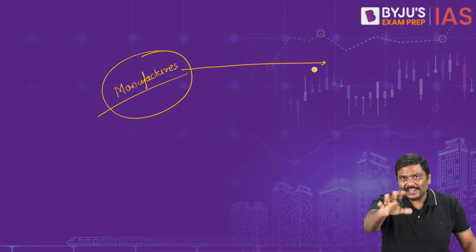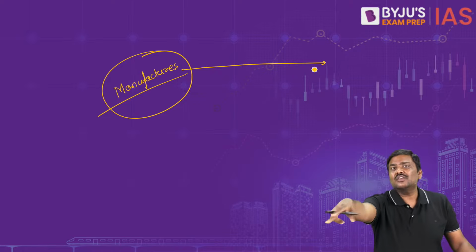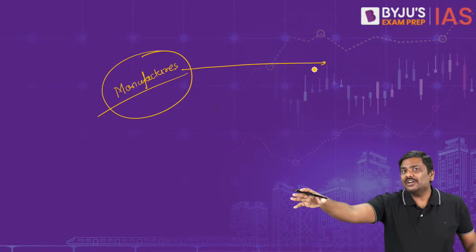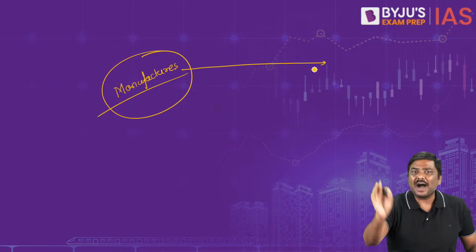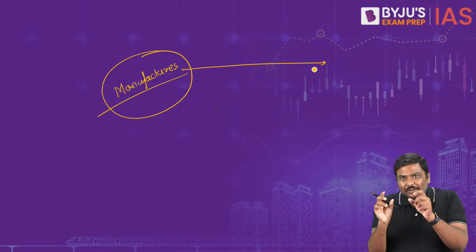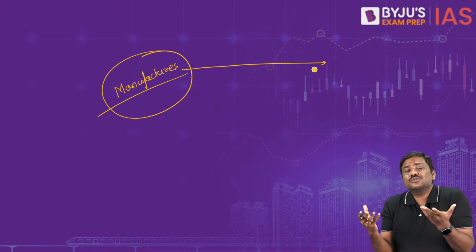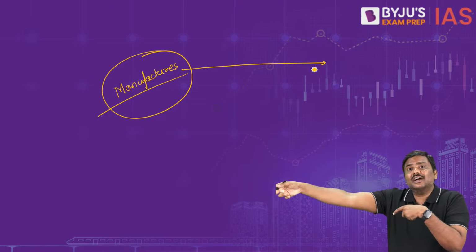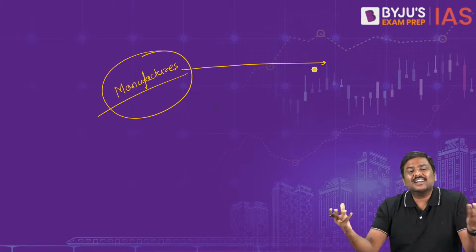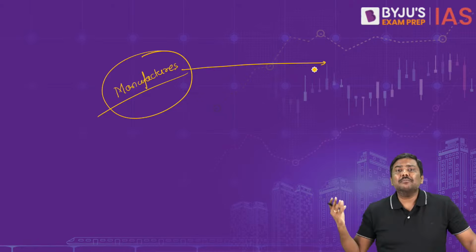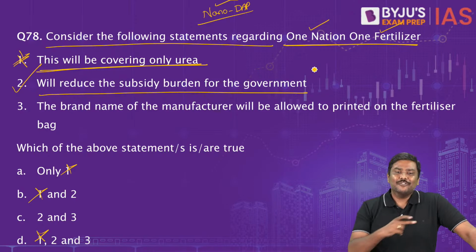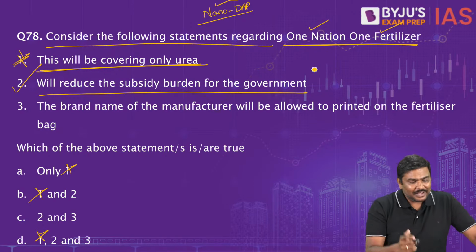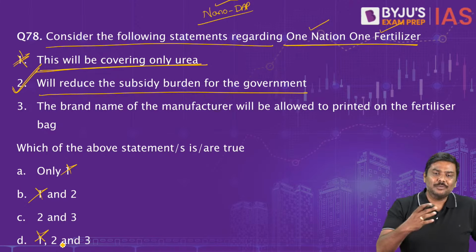Now the government says nothing doing. I will tell you where you will have to sell. Your brand name is not important. Uniformly, there is going to be only one brand name, that is Bharat fertilizer. So the visibility factor, where companies used to say my product is preferred here, is now not a concern. Standards will be implemented. So now the movement will be reduced. When the movement is reduced, automatically the subsidy burden on the government will be reduced.